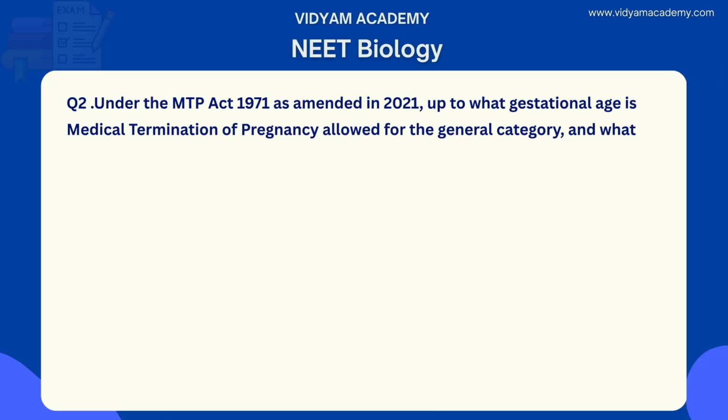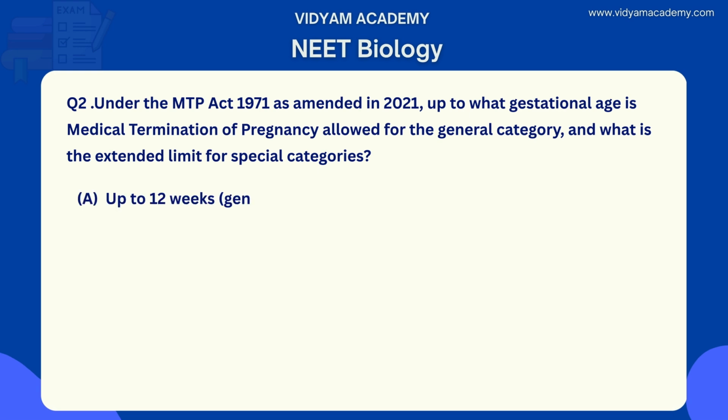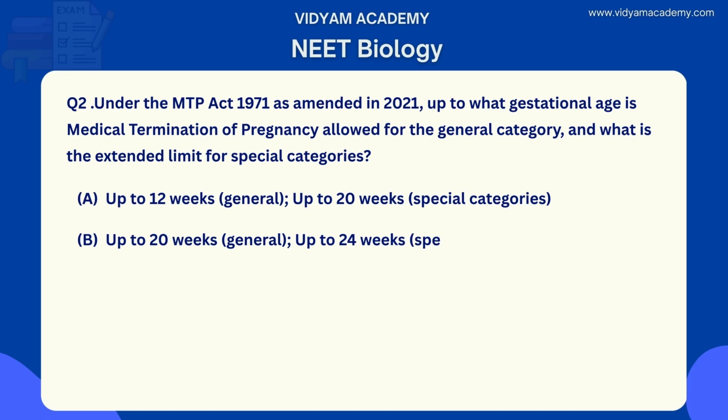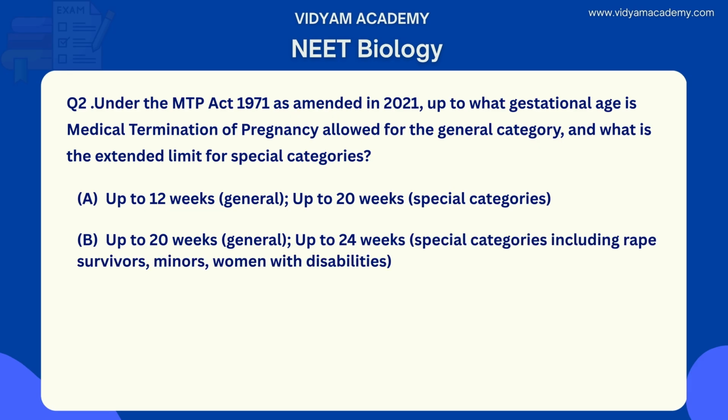Under the MTP Act 1971 as amended in 2021, up to what gestational age is medical termination of pregnancy allowed for the general category and what is the extended limit for special categories? Option A, up to 12 weeks general, up to 20 weeks special categories. Option B, up to 20 weeks general, up to 24 weeks special categories including rape survivors, minors, women with disabilities.